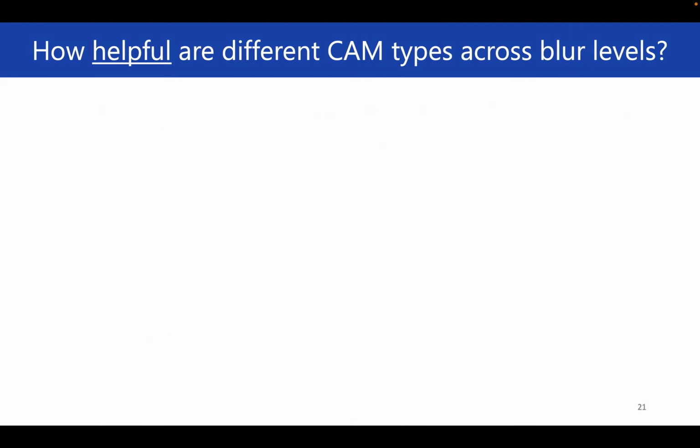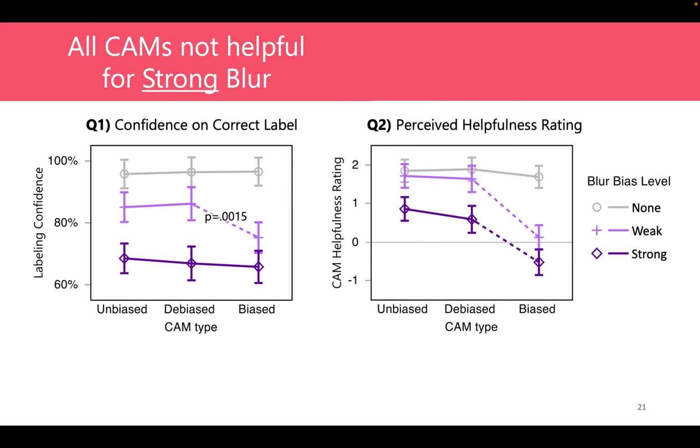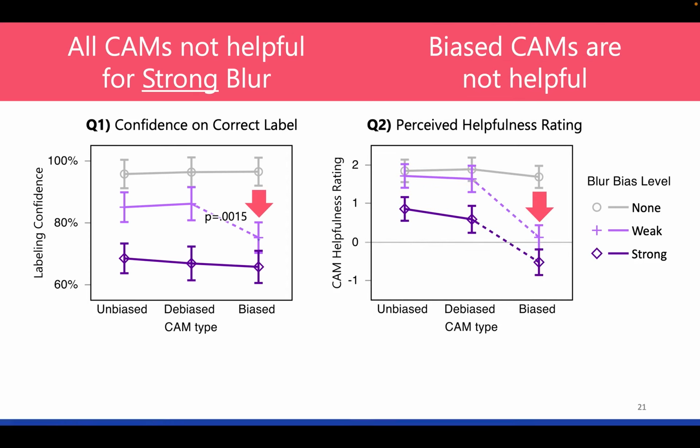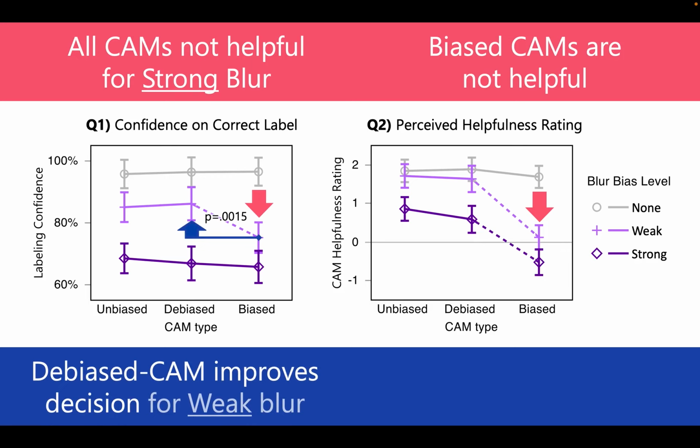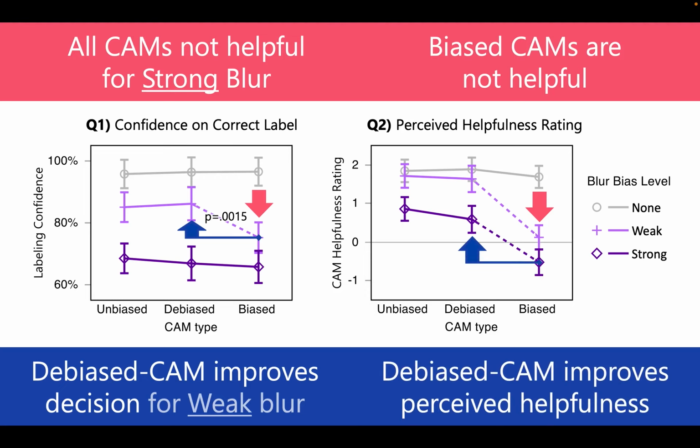The result indicates that, although all CAM variants do not help people label heavily blurred images, and biased CAMs tend to degrade helpfulness, Debiased-CAM can significantly improve the user's decision performance on moderately blurred images. And users generally consider the Debiased-CAM more helpful in labeling regardless of the blur intensity.